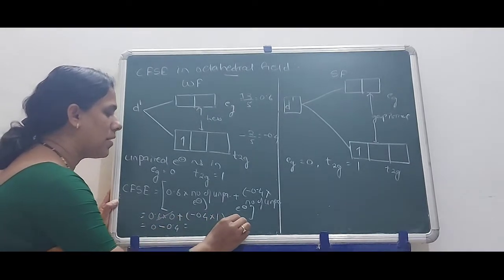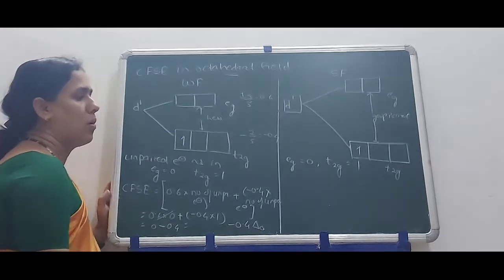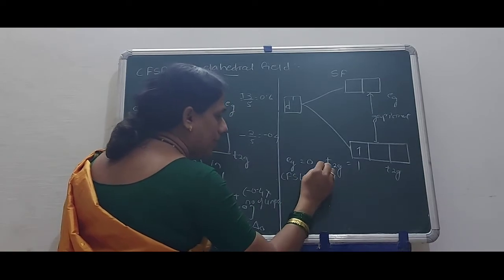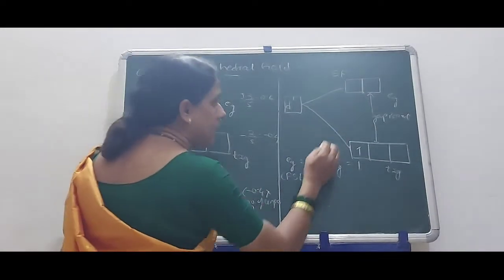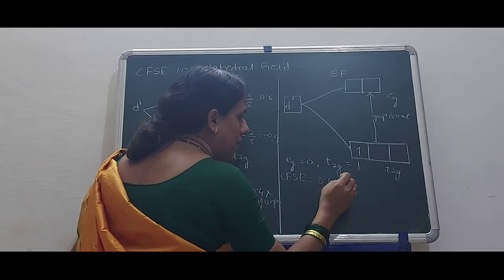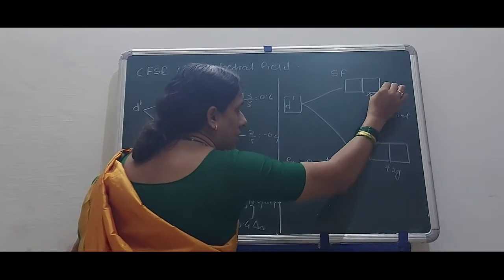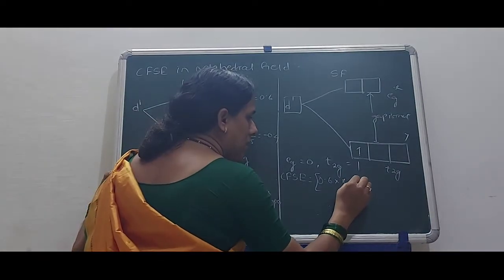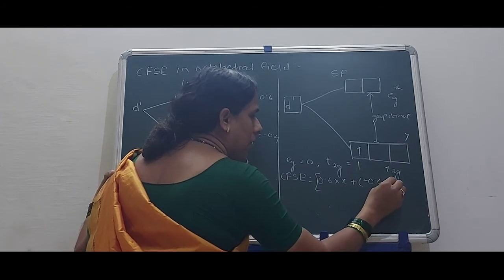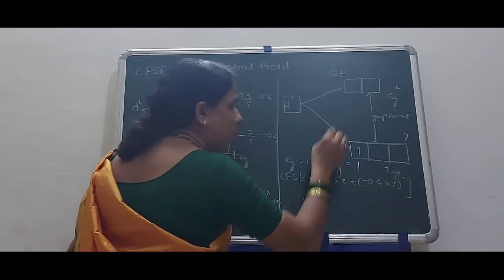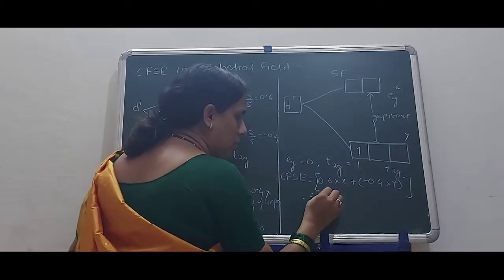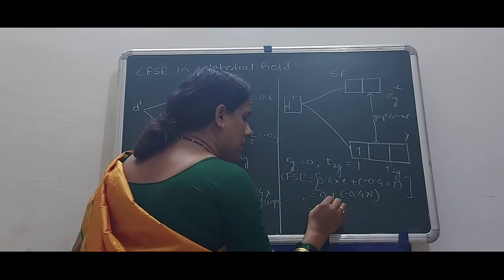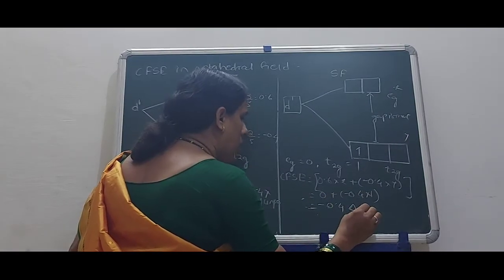The answer is minus 0.4 delta O. What is the answer of this? That is CFSE equal to what? The same formula we can use here: 0.6 into X plus minus 0.4 into Y, where the electrons are said as X and Y. 0.6 into 0 is 0, therefore 0 plus minus 0.4 into 1. Therefore the answer is minus 0.4 delta octahedral.